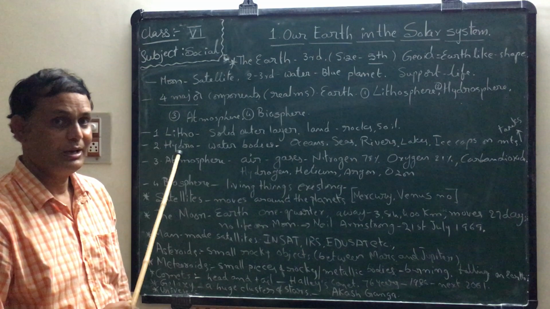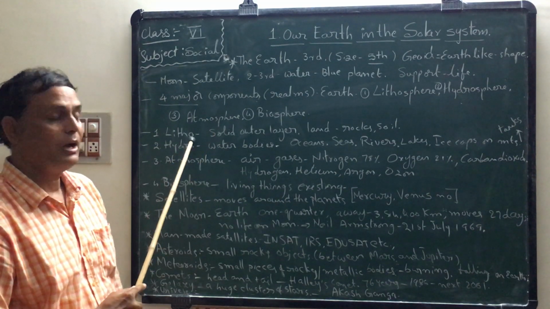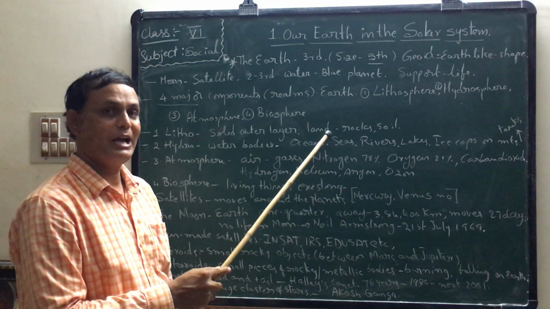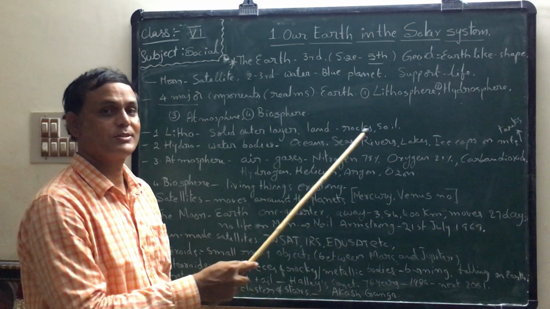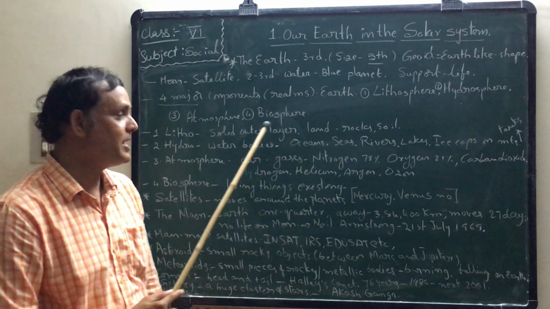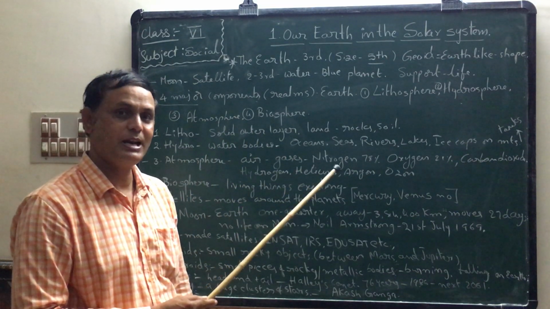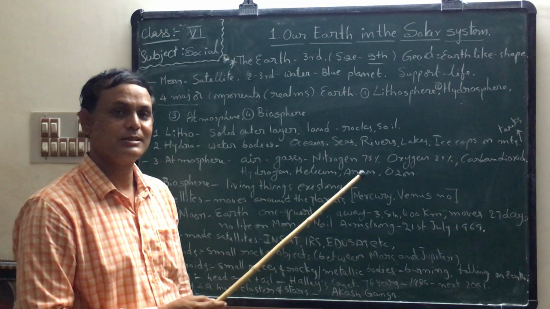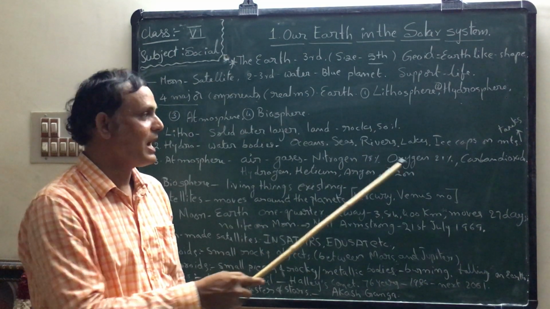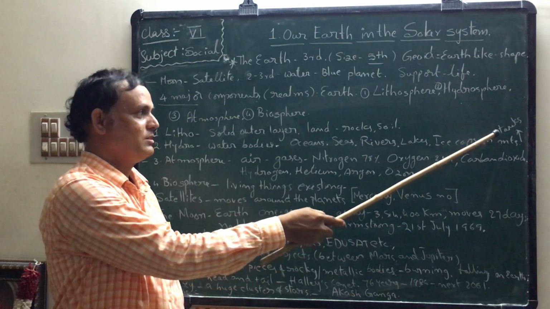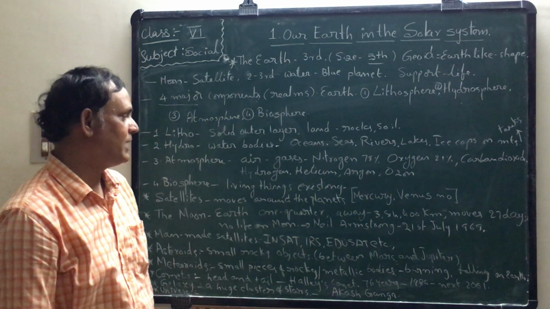So all these water bodies make up the hydrosphere upon the Earth. So I said about lithosphere. Lithosphere consists of land, that means rocks, soil, etc. Hydrosphere consists of oceans, rivers, lakes, tanks, ice caps on mountains and cheruvulu. Okay.